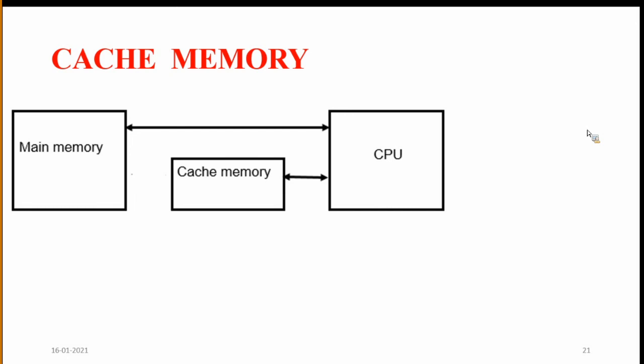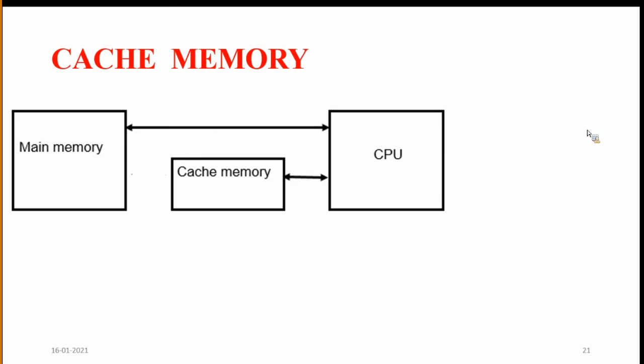If the hit ratio is very high, it means most of the time the CPU is accessing cache memory instead of main memory, so the program can be executed in less time.